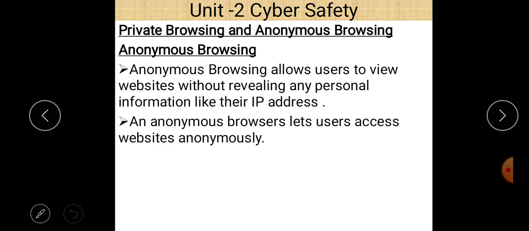And next is private browsing and anonymous browsing. There are two terms: private browsing and anonymous browsing. So first is anonymous browsing. Anonymous browsing allows users to view websites without revealing any personal information like their IP address. IP address means internet protocol address. If you don't want to display your IP address, then you can use anonymous browsing. So an anonymous browser lets users access websites anonymously. It means you are in a condition to hide your IP address.